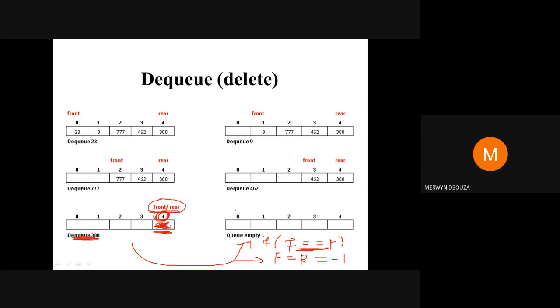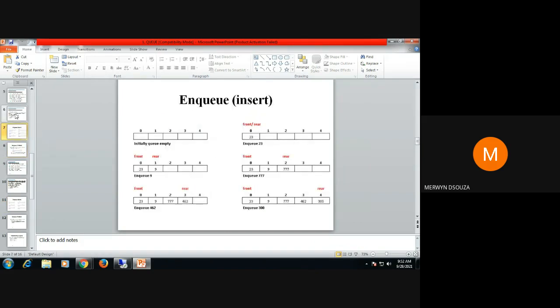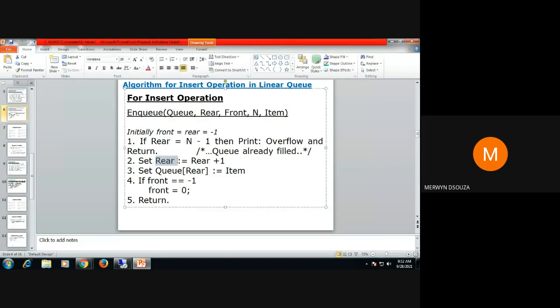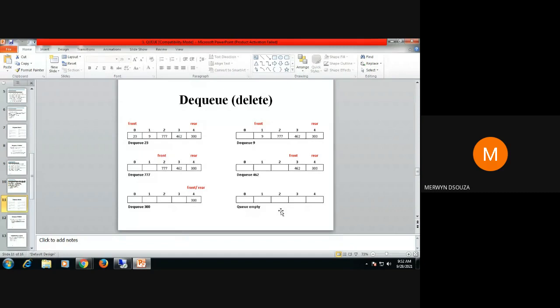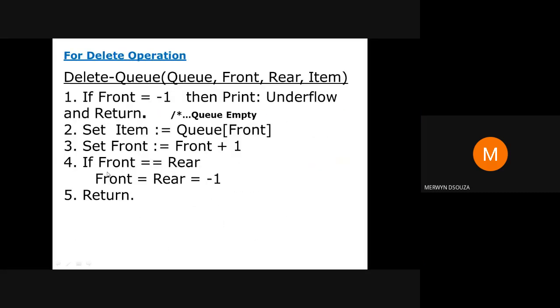Since front cannot point to the first element and rear cannot point to the last element, it's best to make them -1. Also, if you don't make it -1, then next time when you do the insert operation, it won't work, because insert operation is based on incrementing. So if you don't set rear equal to -1 when your queue is empty, this will not work later on. In order for the logic to work, when your queue becomes empty, you need to set front and rear equal to -1. That is done here in step 4.